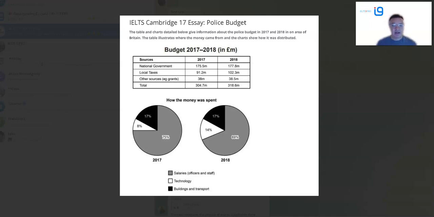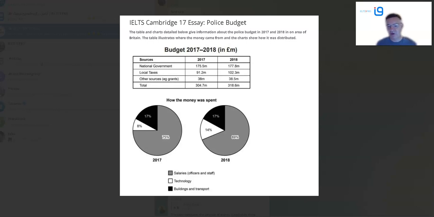So as we can see, for the budget, national government's gone up by a little bit. Local taxes also up, other sources up a little bit. So in general, the trend is sources of income for the police budget increased.